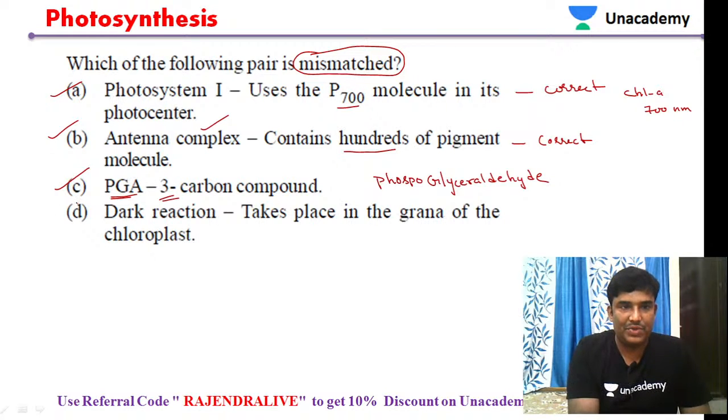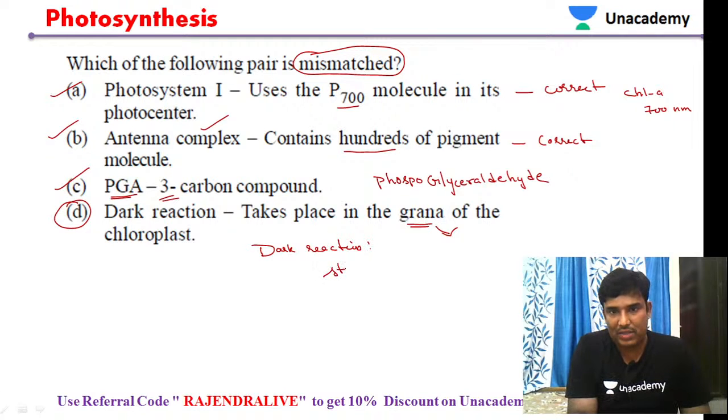Then statement D, you see. The dark reaction takes place in grana. That's what it is telling. So it is wrong. The dark reaction takes place in the stroma. In the dark reaction, carbon dioxide is reduced to sugars.